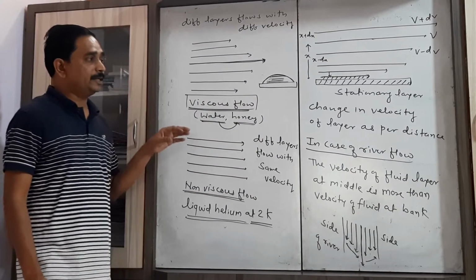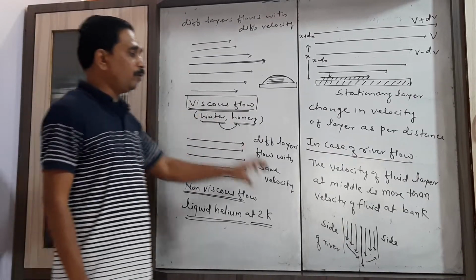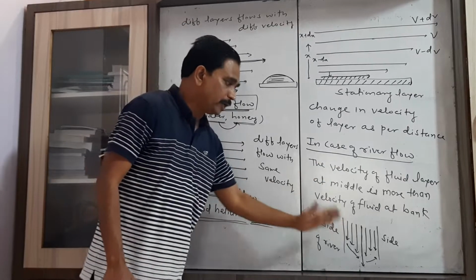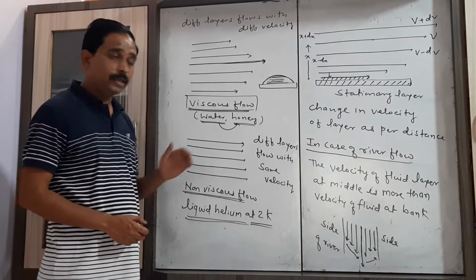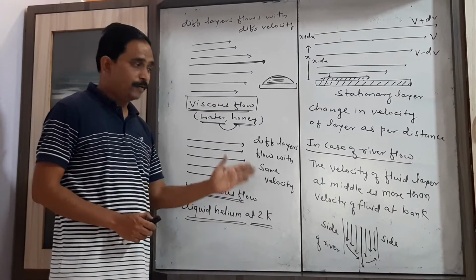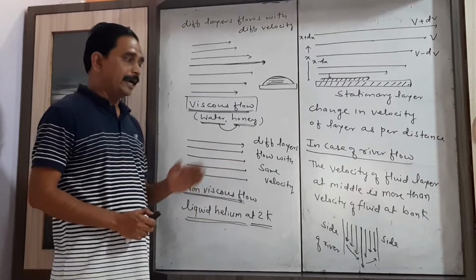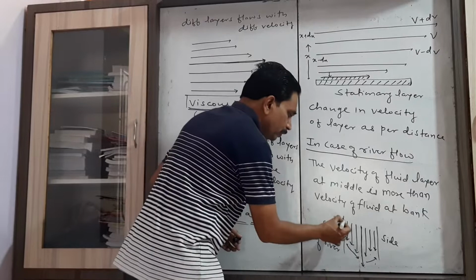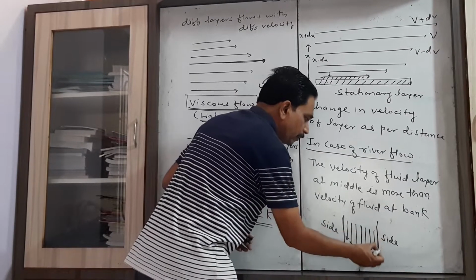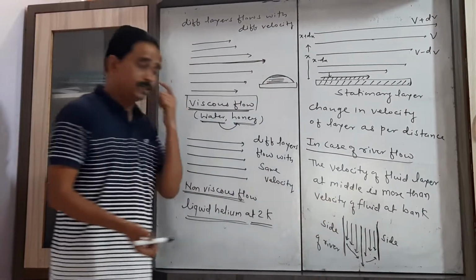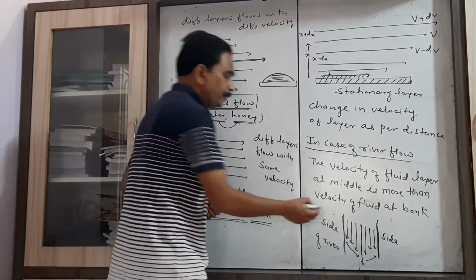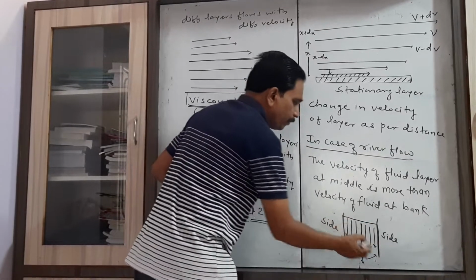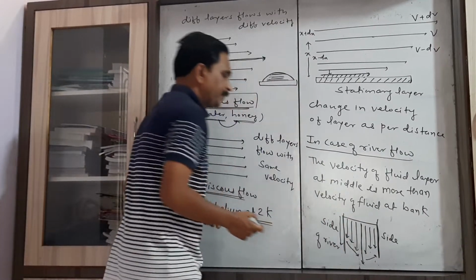Now consider the flow of water in a river, and how the different layers of water flow. These are the two sides of the river which are fixed, stationary, and the water flows in this direction.